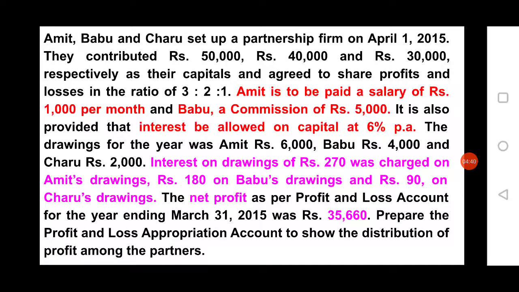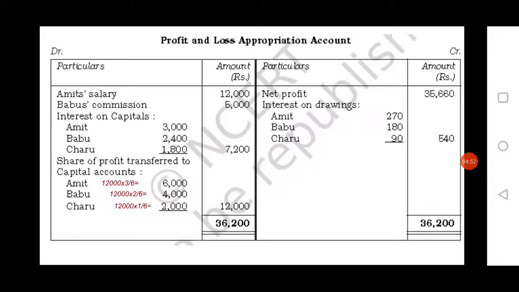Next, in this problem they have given interest on drawings. You have to record which side? Credit side. Interest on drawings rupees 270 was charged on Amit's drawings. Therefore on the credit side, interest on drawings: Amit 270, then Babu's interest on drawings is 180, then Charu's interest on drawings is 90. Here credit side is more, and the total is 36,200.